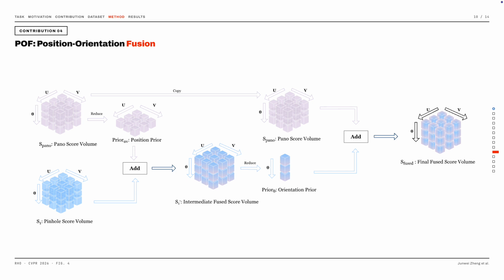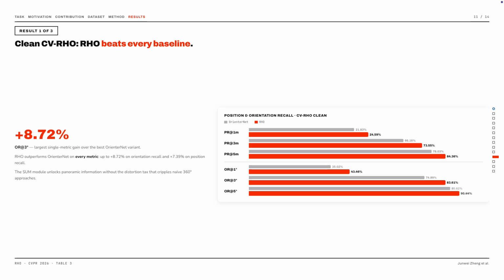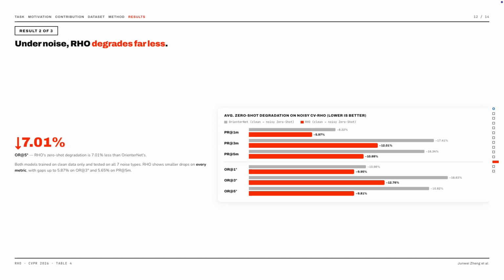refine each other iteratively. On the clean CVPR benchmark, RHO outperforms OrienterNet on every single metric, achieving up to 8.72% improvement on orientation recall at 3 degrees, and 7.39% on position recall at 3 meters. More importantly, under noisy conditions, with both models trained only on clean data, RHO degrades far less. Compared to OrienterNet, our zero-shot degradation is up to 7% smaller on orientation recall, demonstrating significantly better inherent robustness.